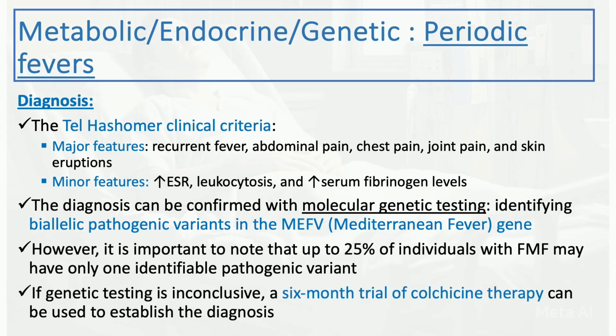And if the genetic testing is inconclusive and this diagnosis is still suspected, maybe consider just a 6-month trial of colchicine therapy to see if that alleviates the patient's symptoms.